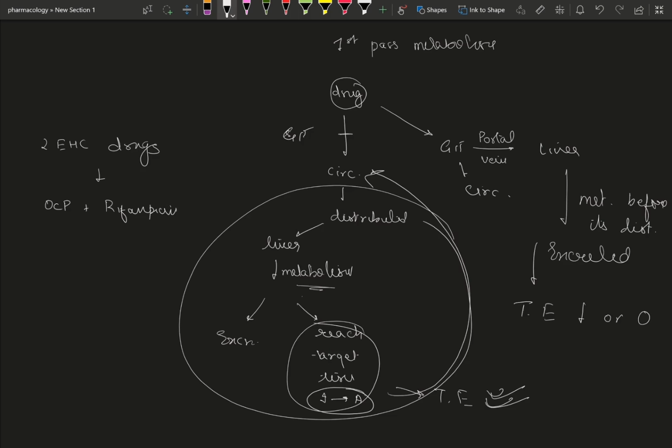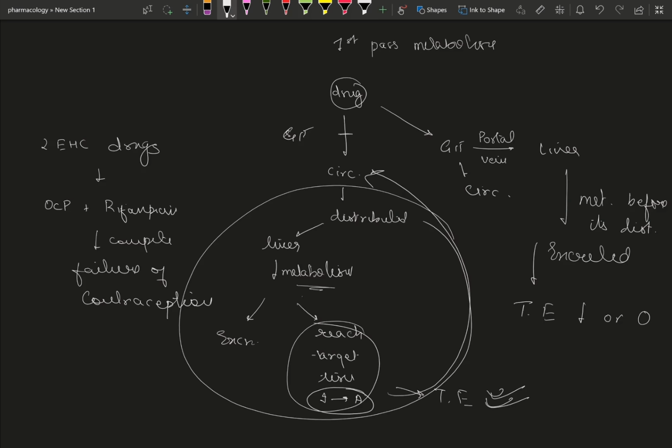Now let us take a classical example of two enterohepatic circulating drugs, OCP and rifampicin: oral contraceptive pills, and rifampicin being used in case of tuberculosis. If we give two enterohepatic circulating drugs together, they will compete with each other, and that would lead to failure of contraception, because rifampicin would ultimately compete with OCP. It would be a waste of time and waste of therapeutic effect if both of these are given together.